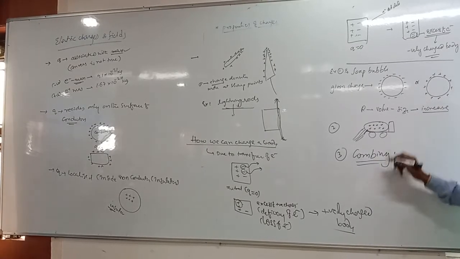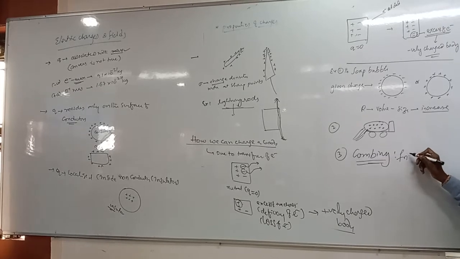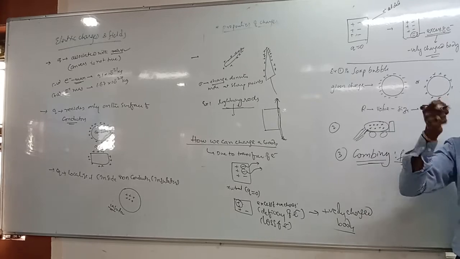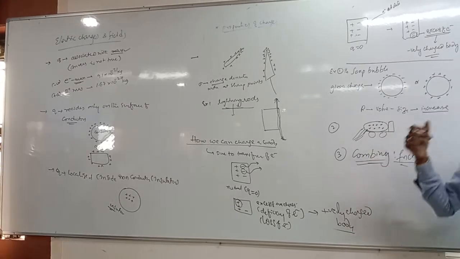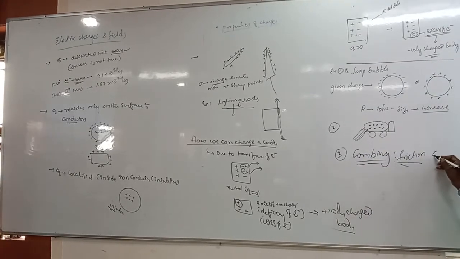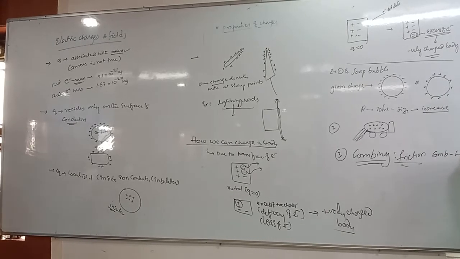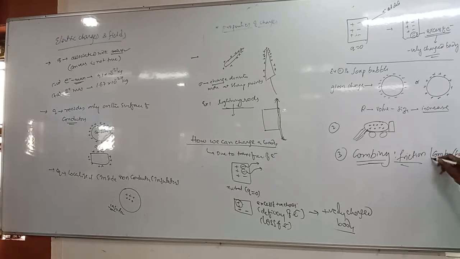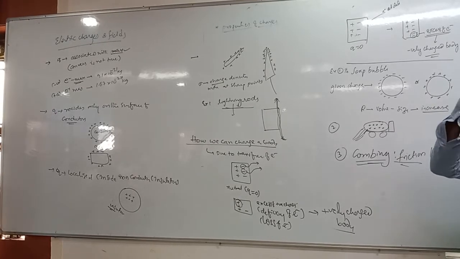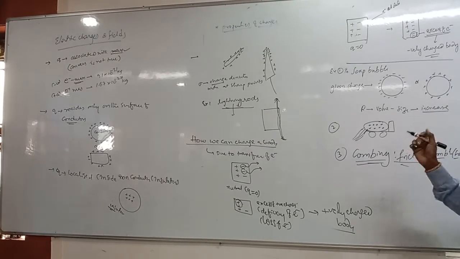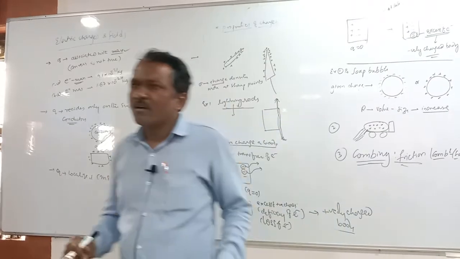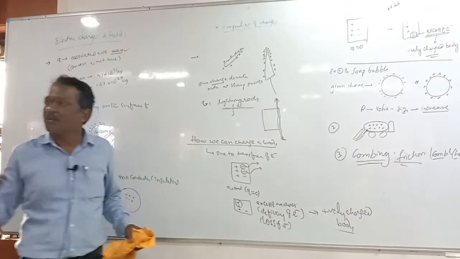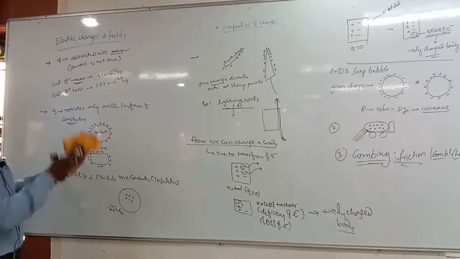Let us see here. Due to that combing, we know that there is friction. What is the reason for getting a charge after combing? Due to the friction between the comb and hair, right? So in between the comb and hair there is a friction. Due to that friction, that comb gets charged, and our hair also gets charged here. Let us see what are the methods of getting the charge.